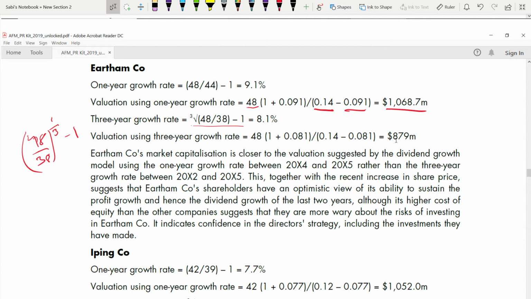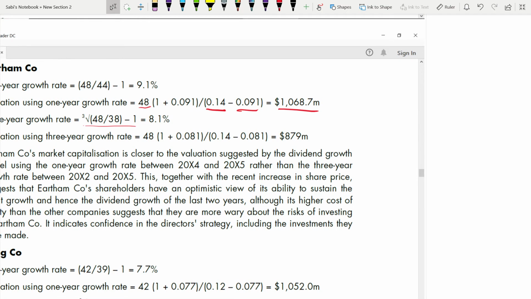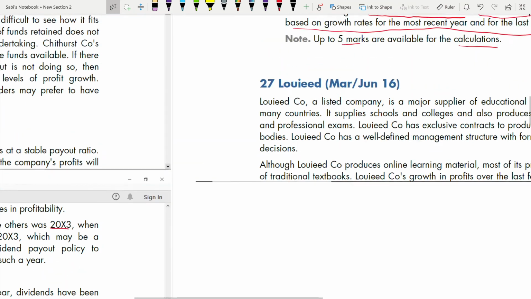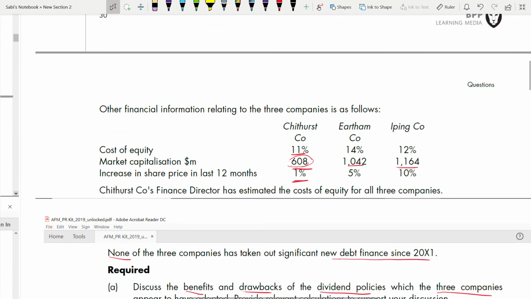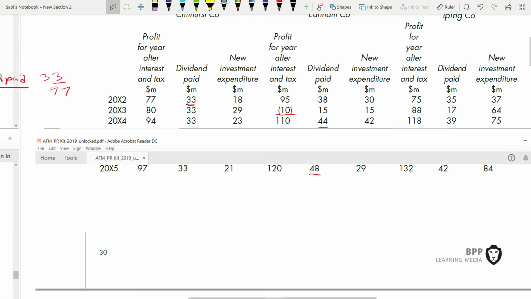It might look like 4 years, but it's for 3 years. You have to take the latest and the oldest dividend, that's why 48 and 38. 38 is for 2002. Let me show. If you look at the dividend here, this is 38 and this is 48. This is the oldest and this is the latest. From here to here it looks like 4 years, 2002, 3, 4 and 5, so don't make this mistake. From here to here is 1 year, from 2003 to 4 is another year, and from 4 to 5 is another year. So 1, 2, 3, 3 years.